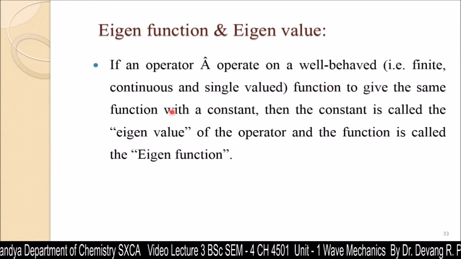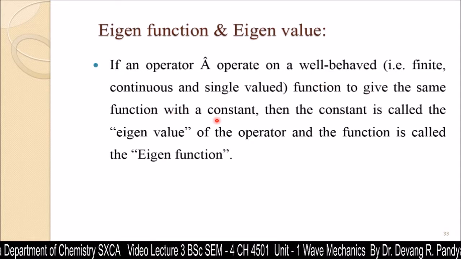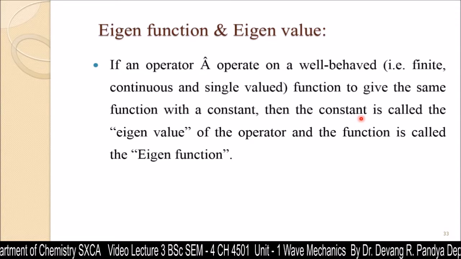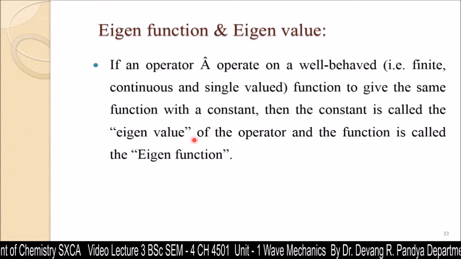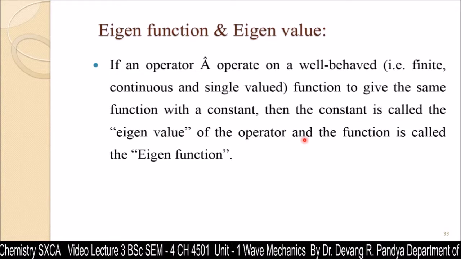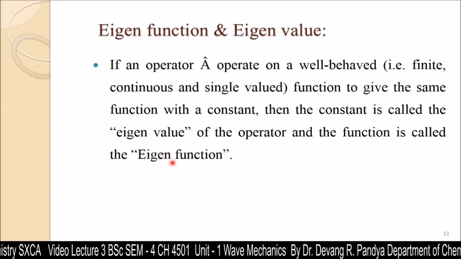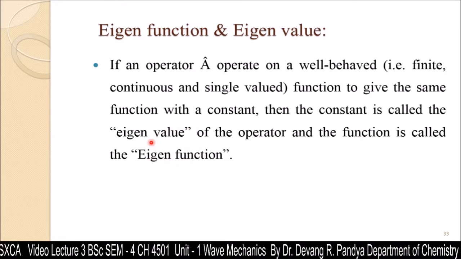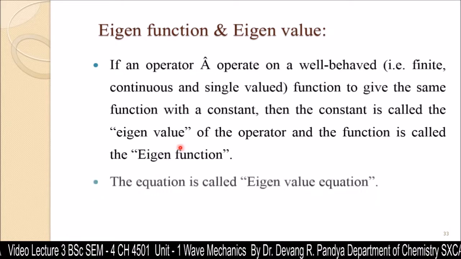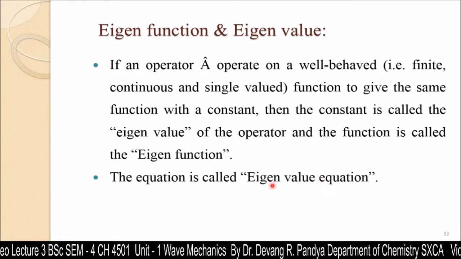If the operator operates on it to give the same function with a constant, then that constant is called the eigenvalue of that operator, the function is called the eigenfunction, and the relation is known as the eigenvalue equation.